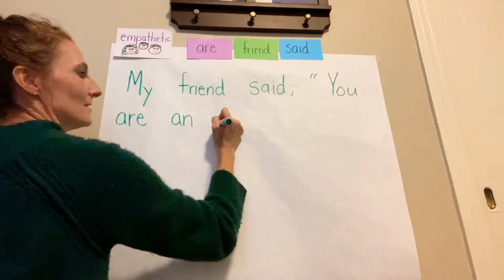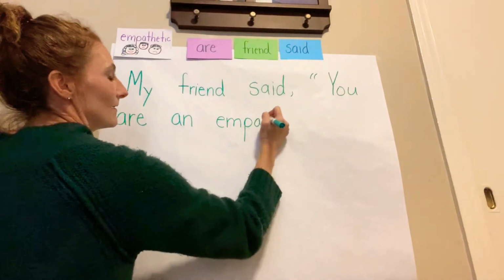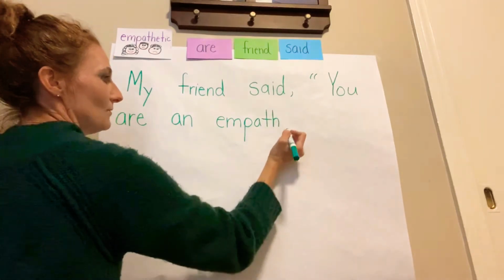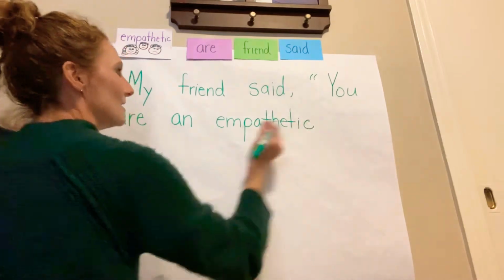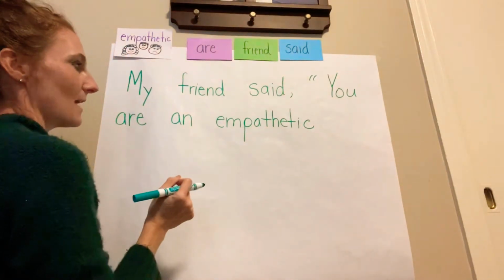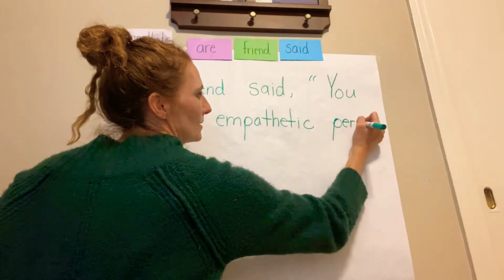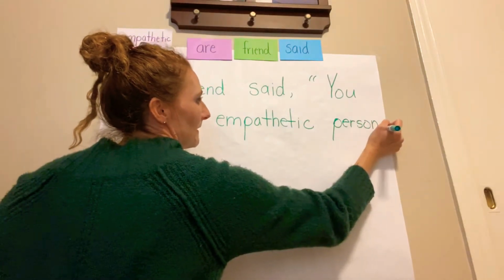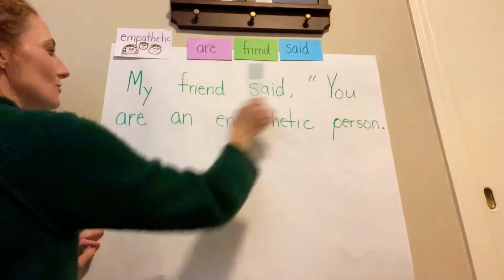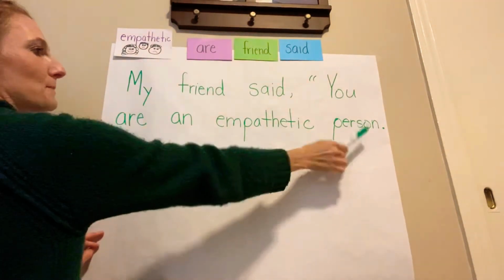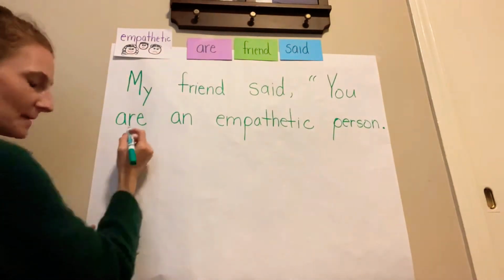And here comes that new word we learned together today. What's this word? When you understand someone else's feelings, empathetic. You are an empathetic person. All right, let's read that sentence. My friend said, you are an empathetic person. And I'm going to swoop back down and start my next sentence.